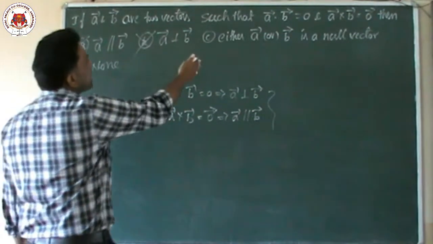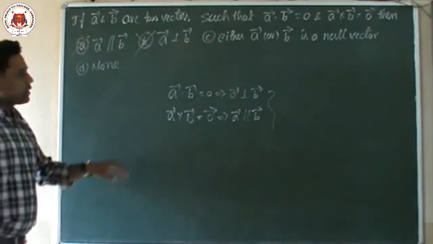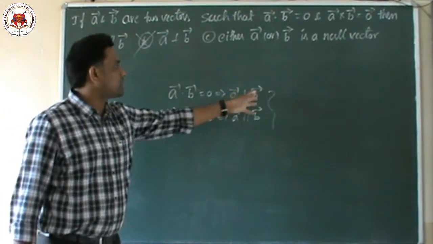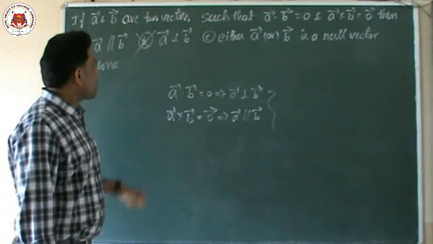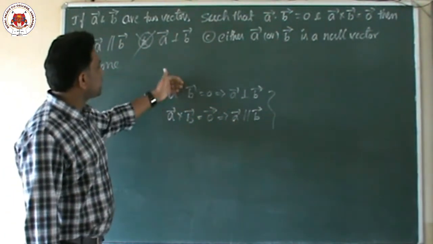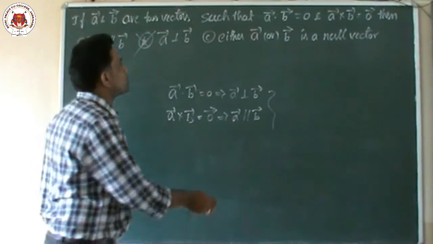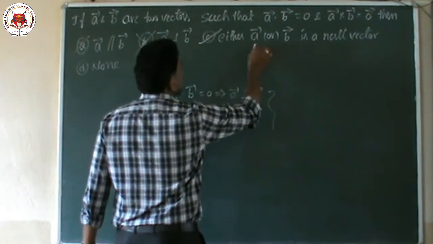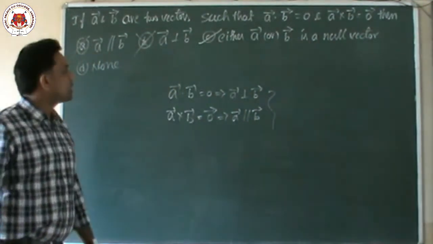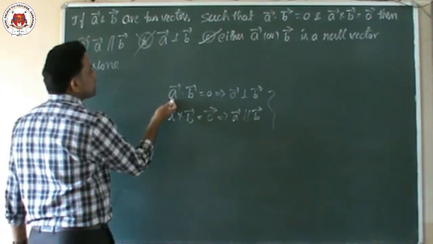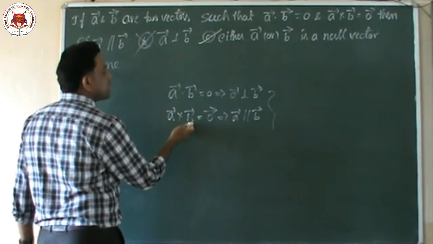Next, C says either A vector or B vector is a null vector, and D says none. So children, if only the dot product is 0, then we can say these two vectors are perpendicular. If the cross product equals 0, we can say they are parallel. But the problem is that both are not possible at a time. Then what is the option? Compulsorily, if any one of the vectors, either A or B, is a null vector, then only this is possible. Because suppose A is a null vector, then null vector dot another vector is 0, and null vector cross any vector is 0.